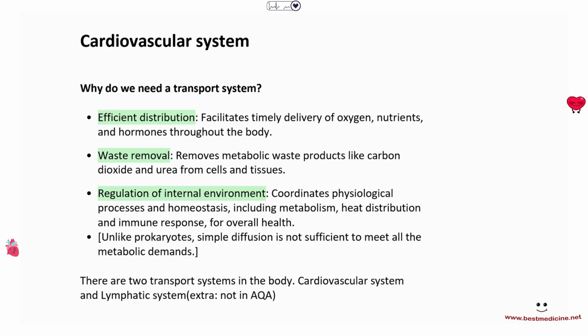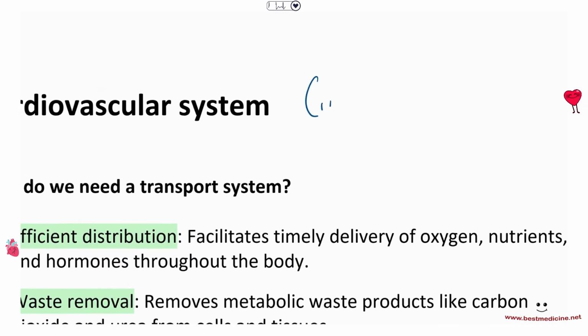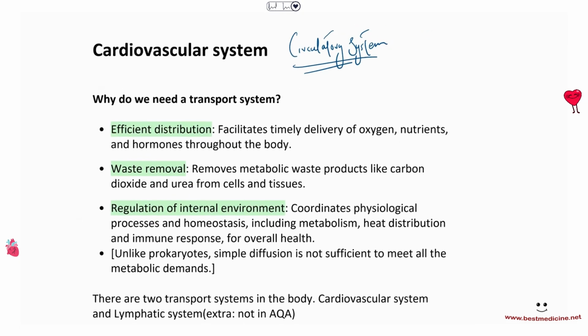Today we'll be continuing with the chapter Organization. Previously we have done the digestive system, and today we're going to be starting with yet another system called the cardiovascular system. It is also referred to as the circulatory system, which is involved in the circulation of blood.